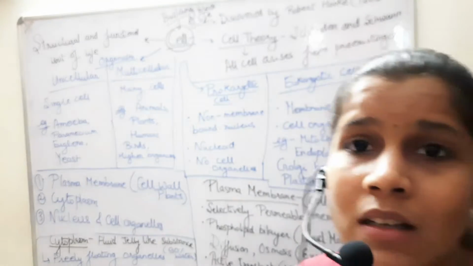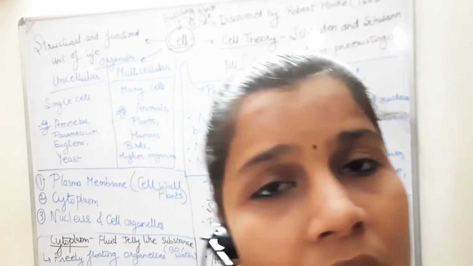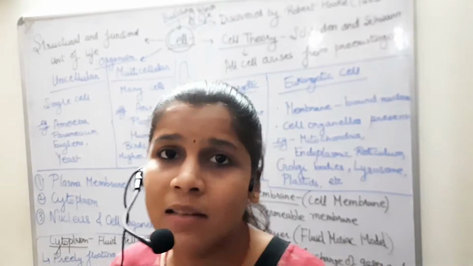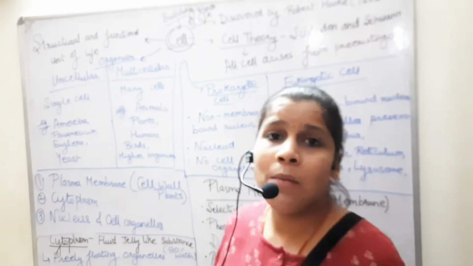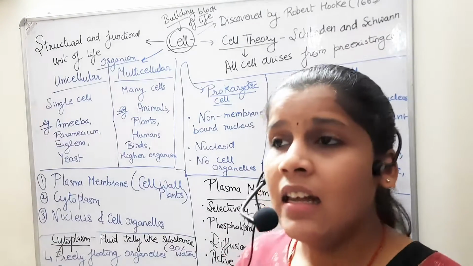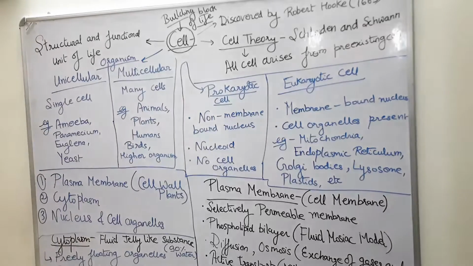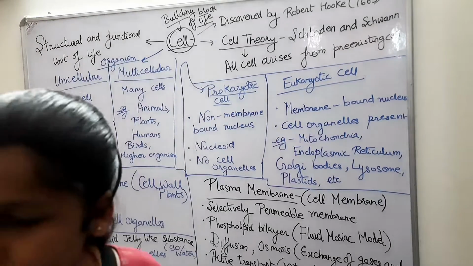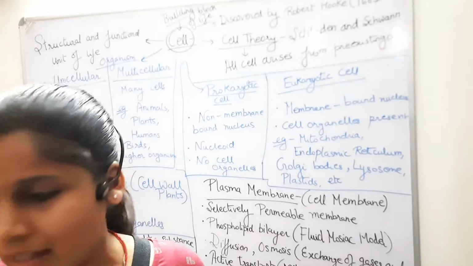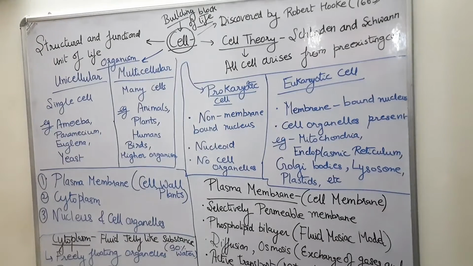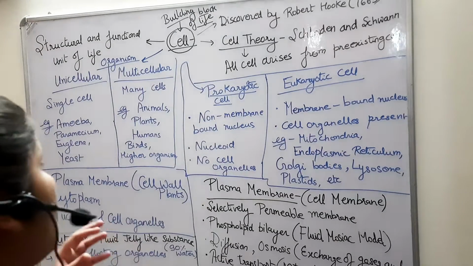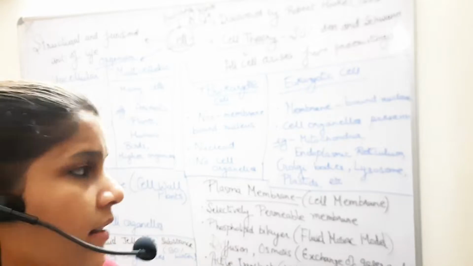Okay, and it is also a site of many syntheses; for example, glycolysis takes place inside the cytoplasm, in the cytosol. It has one more thing, which is the cytoskeleton, made of microfilaments and microfibers. Basically it provides mechanical strength to the cell, and collectively you can say it is a skeleton system of the cell.